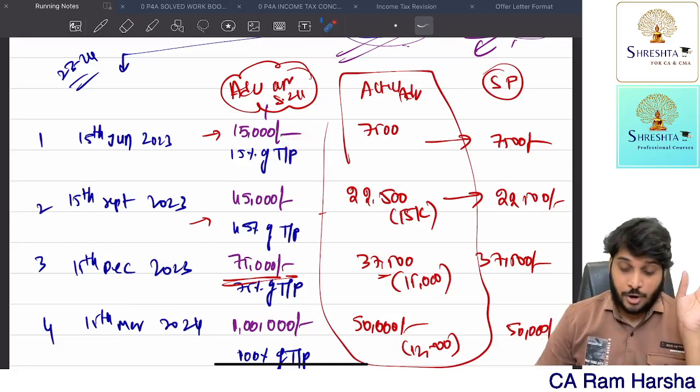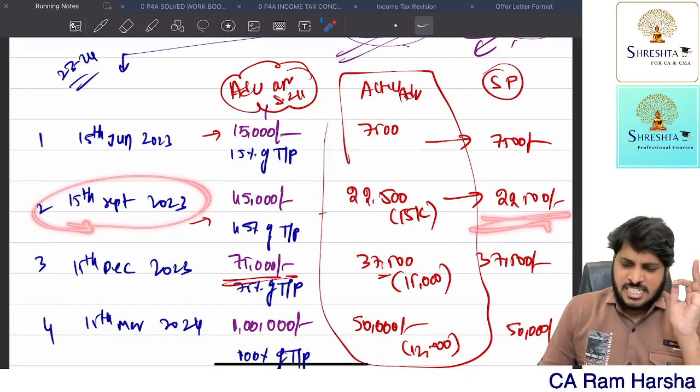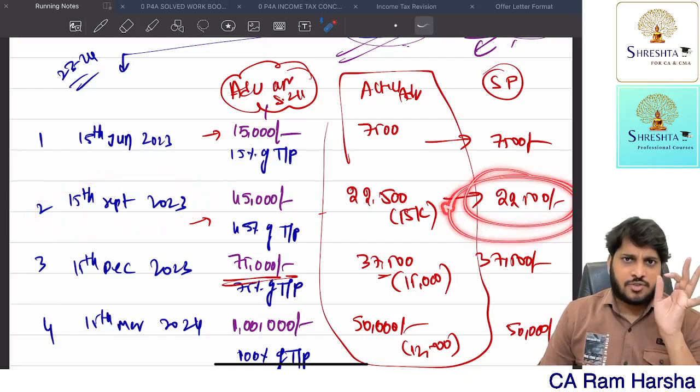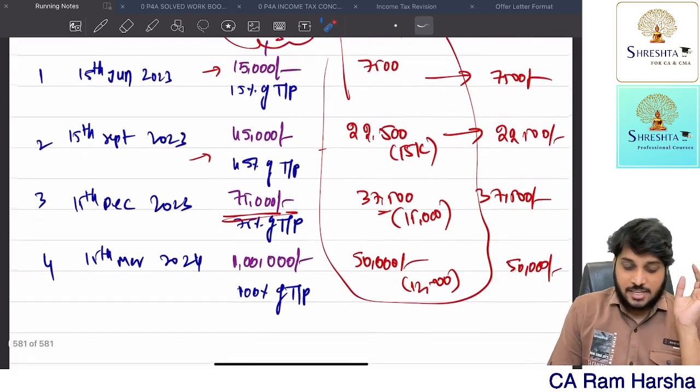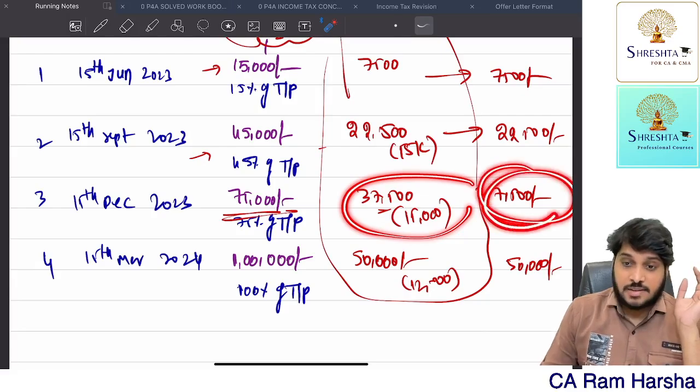As per department point of view, but he estimated wrongly and paid 7,500 only. So 7,500 shortfall. The second installment he must be paying 45%, but he only paid 22,500. 22,500 rupees shortfall as on 15th September. Still he has an advance tax liability of 22,500 rupees. As on 15th December, he is having a shortfall of 37,500.